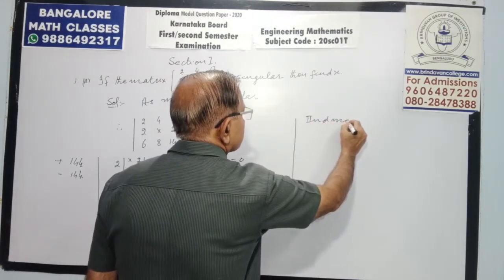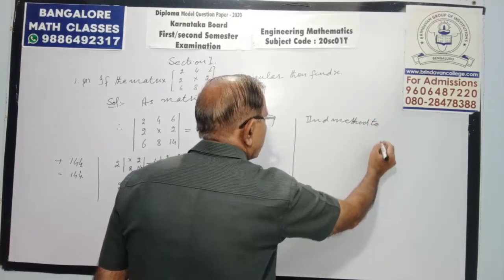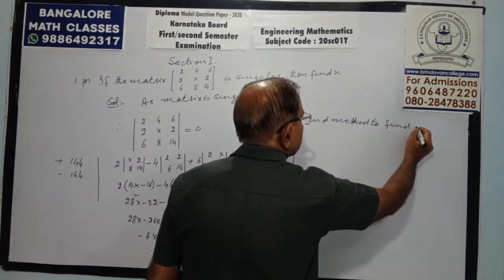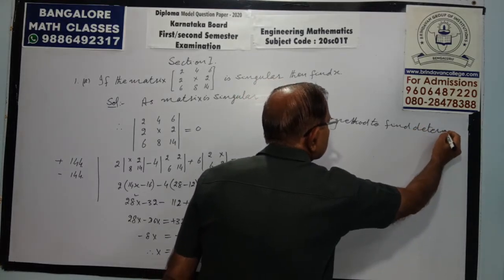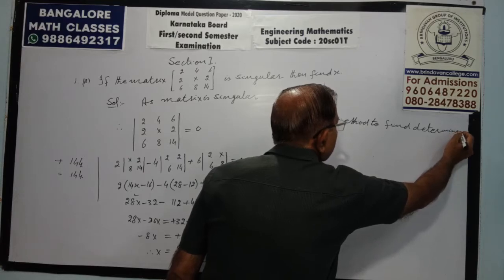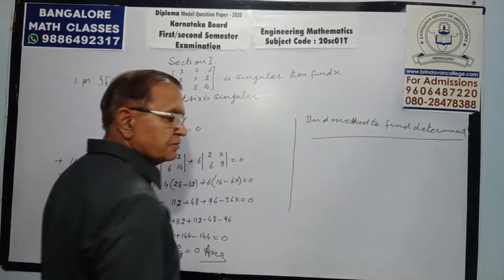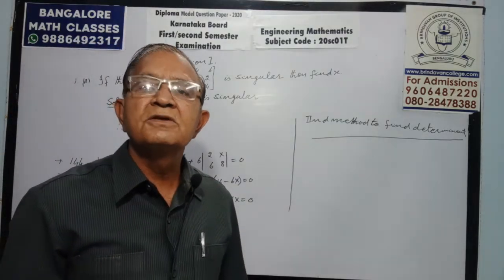Second method, to find the value of a determinant. You can use whatsoever you feel is easy. It's not hard and fast that you are bound to do this method.